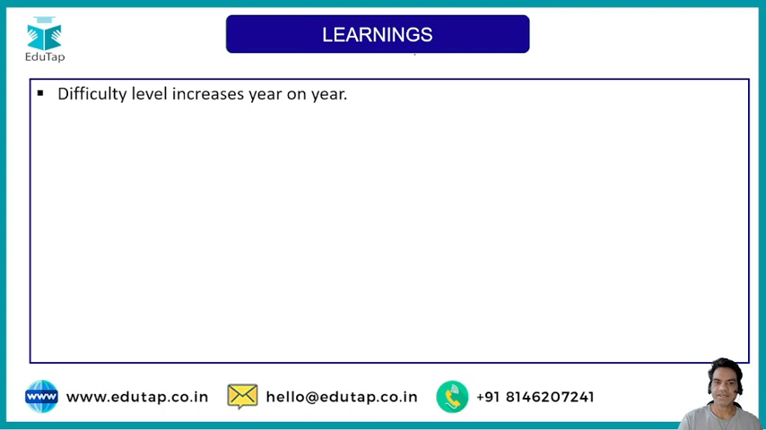Number one, difficulty level has been increasing year on year. That means every year the number of questions is changing drastically, and the level of questions has gone really high. The questions in quantitative aptitude are getting really challenging, making it difficult for aspirants to clear the exam. So what should be a sound strategy?